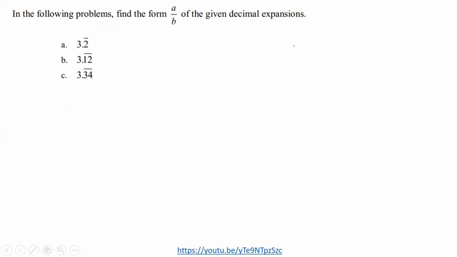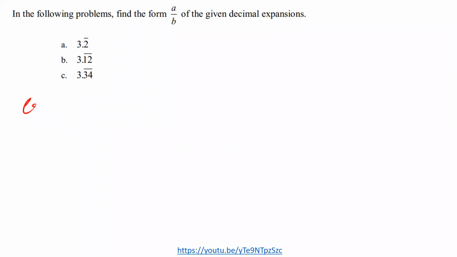Let's look at this example, which says, in the following problems, find the form a over b of the given decimal expression. In some papers or some books, they will not ask you like this. They'll just say, prove that 3.2 bar is a rational number. Sometimes they'll ask you to express this in the form a over b. It's still the same. So now, how do you work out such a question?